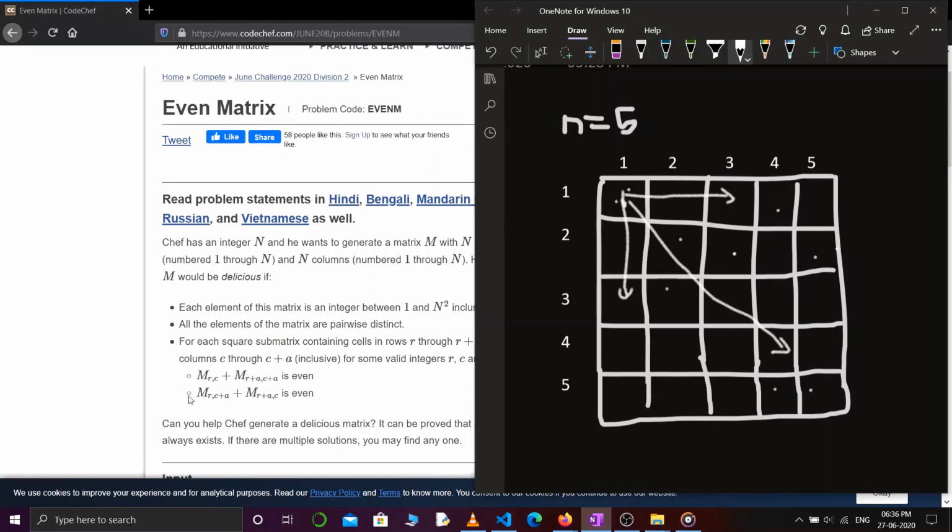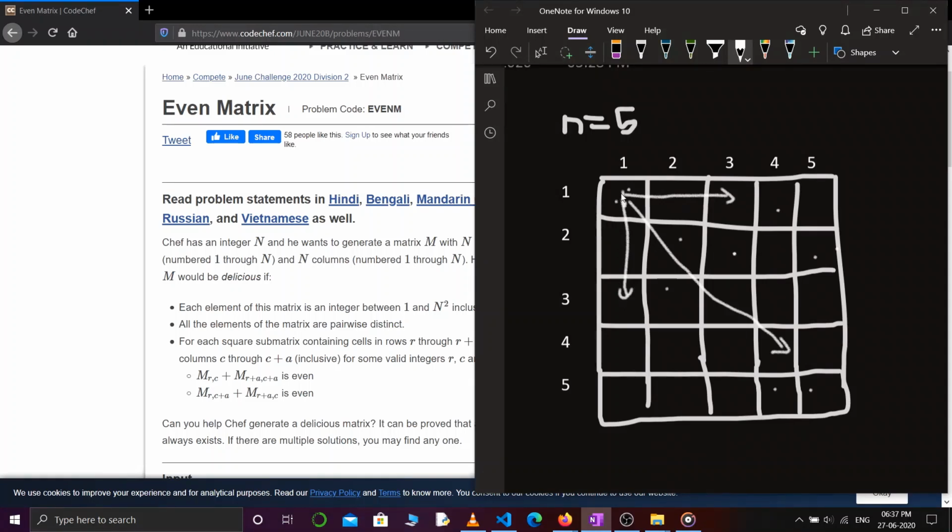So according to the second condition, if I'm at any specific cell, then the cells which are equidistant from this cell, one in the horizontally right direction and one in the vertically downward direction, their sum should be even.